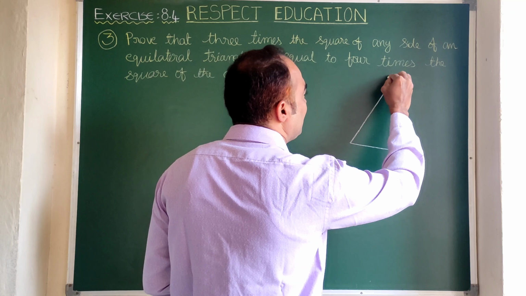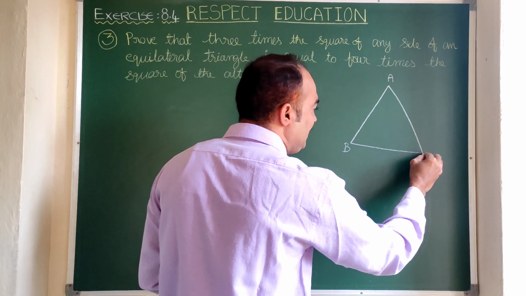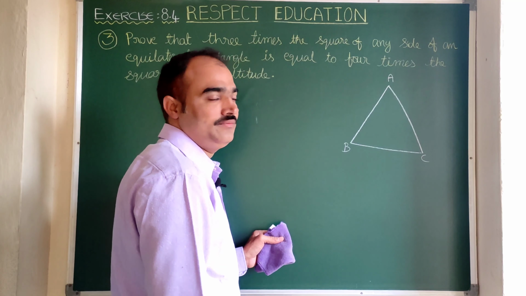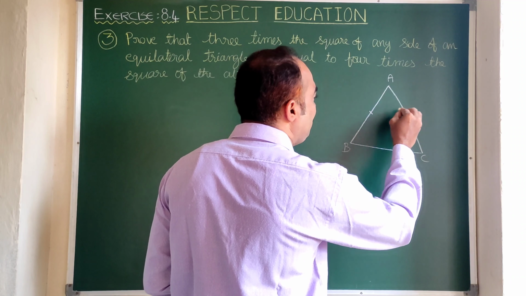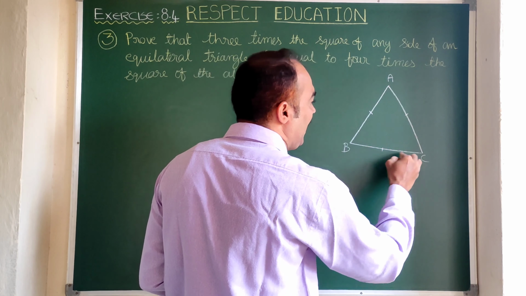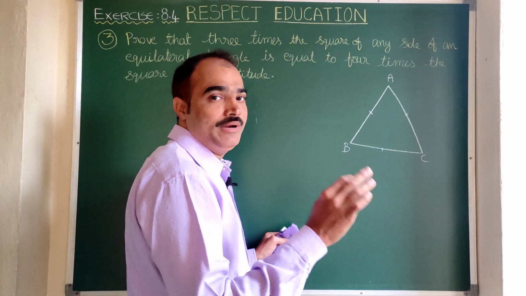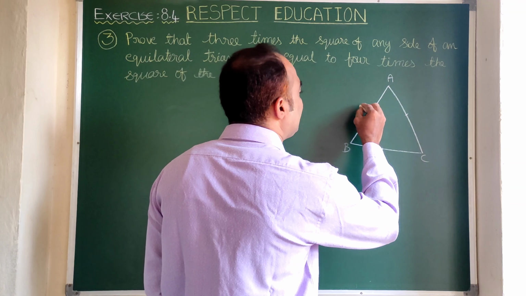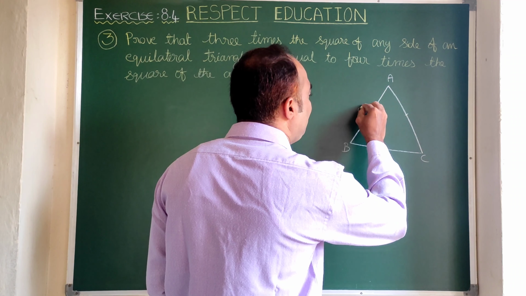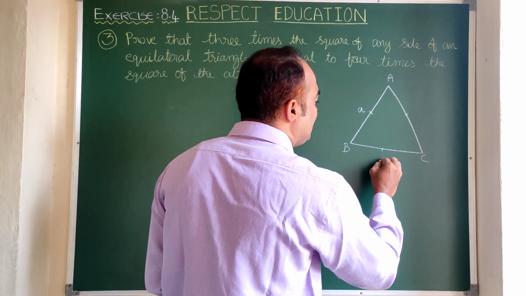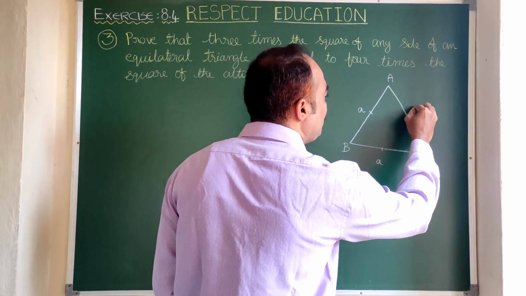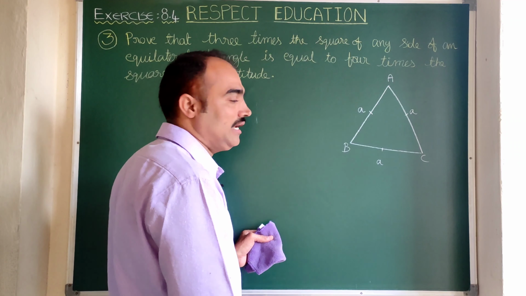So here consider ABC is an equilateral triangle in which AB, BC and AC, all the 3 are of the same length. So here let us take AB as a units, then BC is also a units and CA also a units. Right.